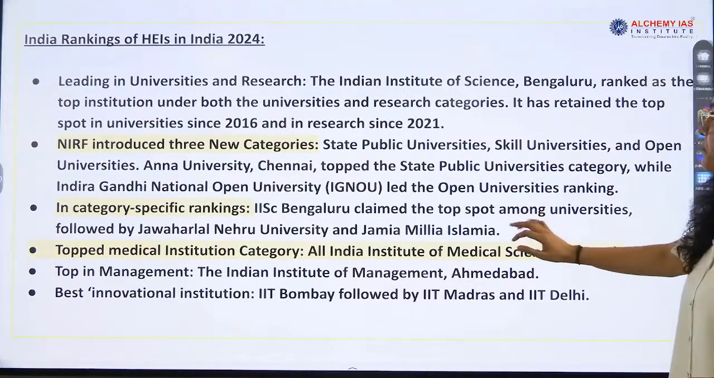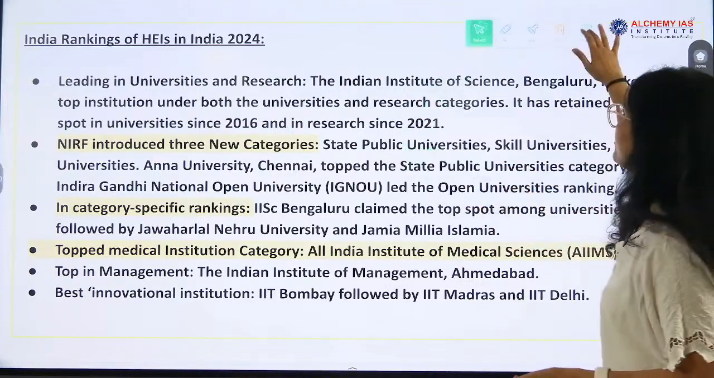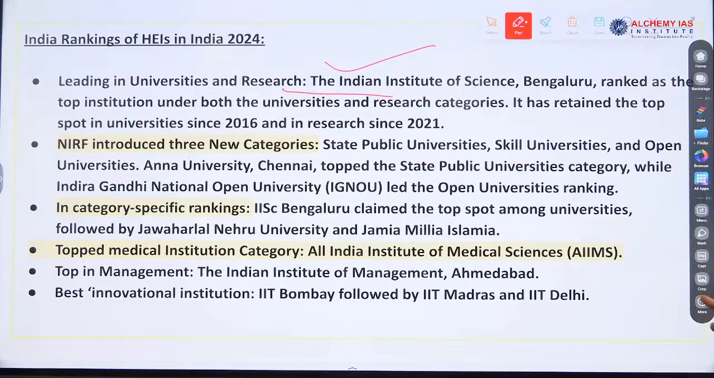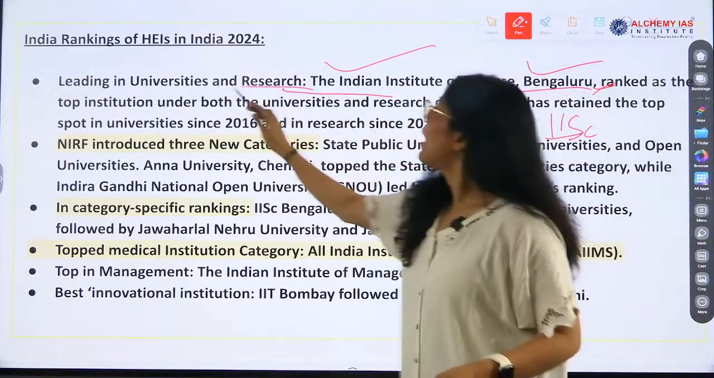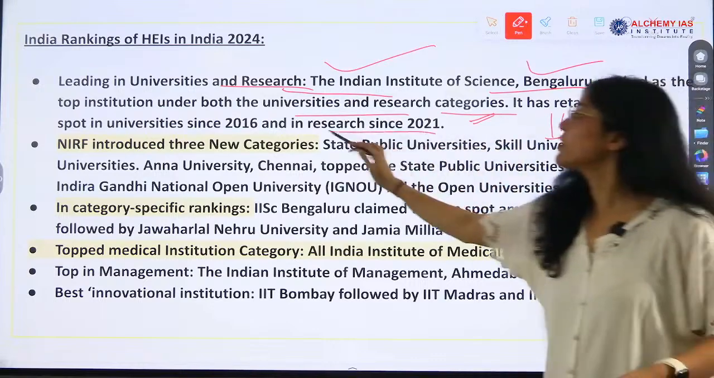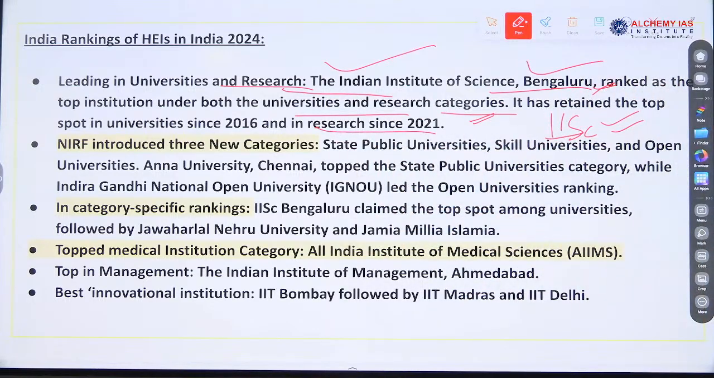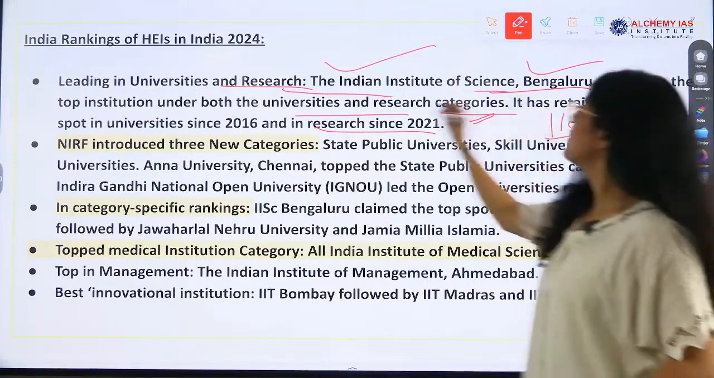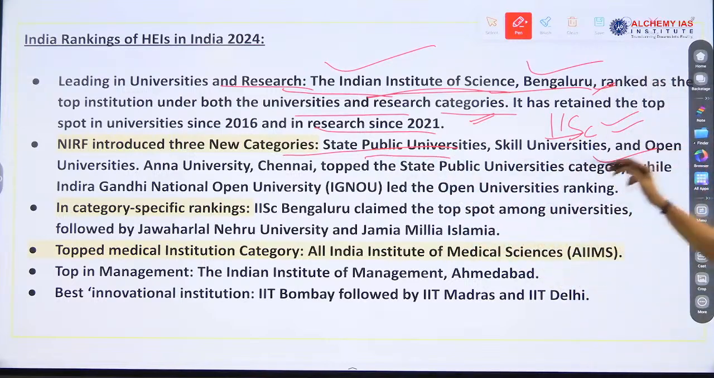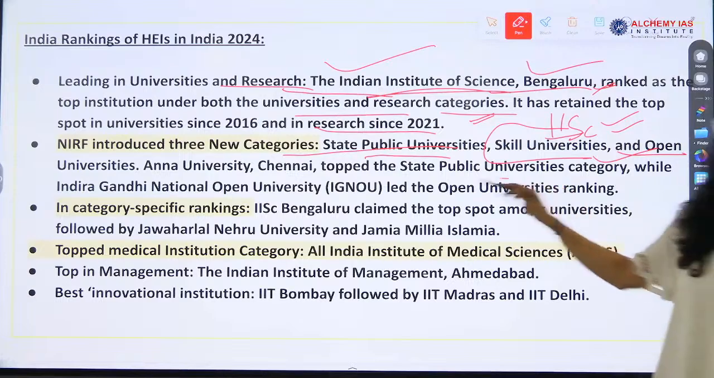Ranking of higher education institutions in India 2024. Leading in universities and research. IISc Bengaluru ranked as the top institution in the research and universities category. It retained the top spot in universities since 2016 and in research since 2021. So this will not be asked, okay? Just remember IISc Bengaluru. And NIRF introduced 3 new categories: state public university, skill university, open university.